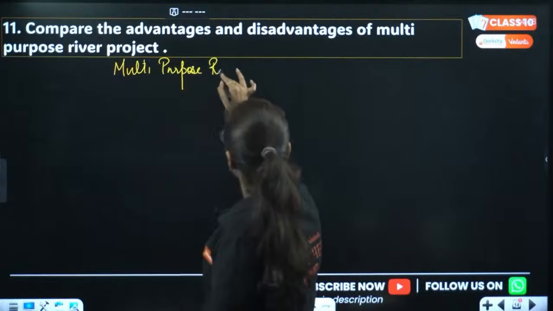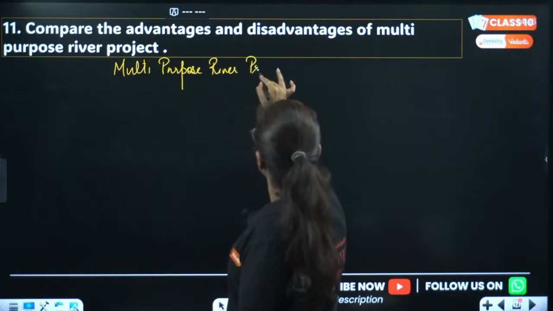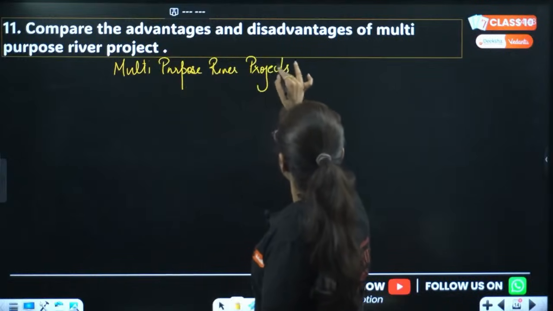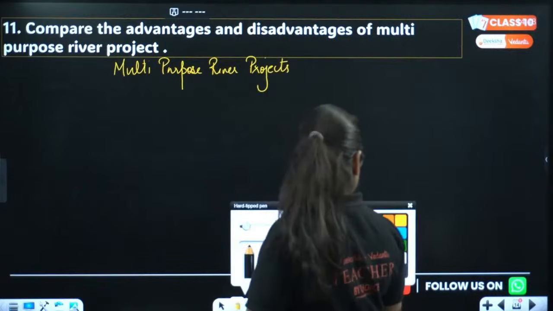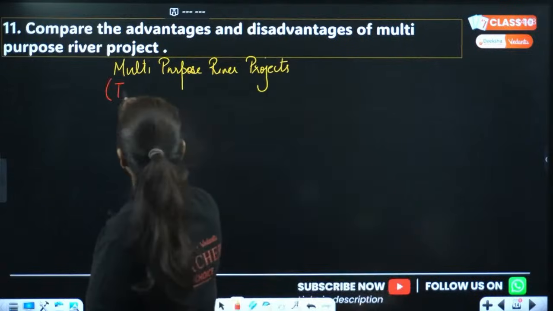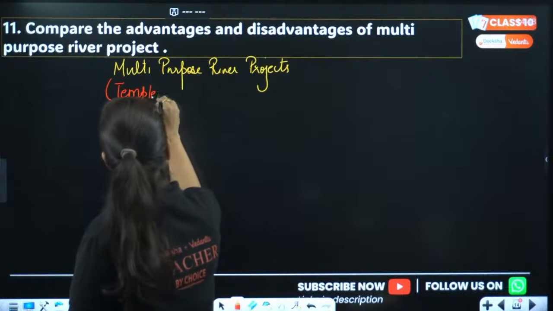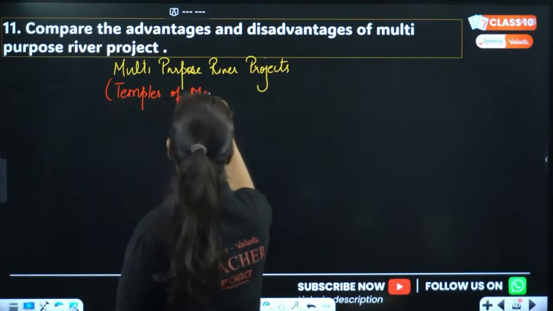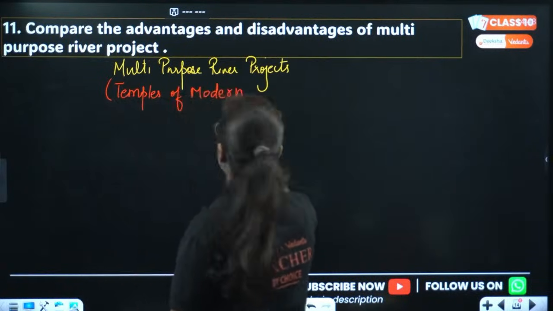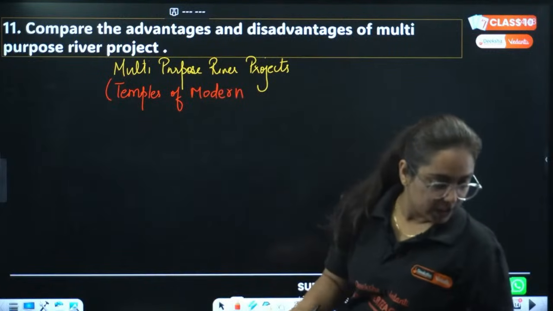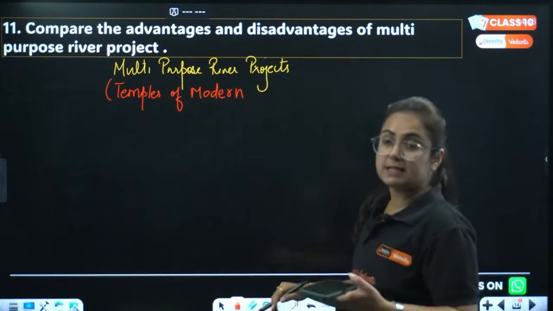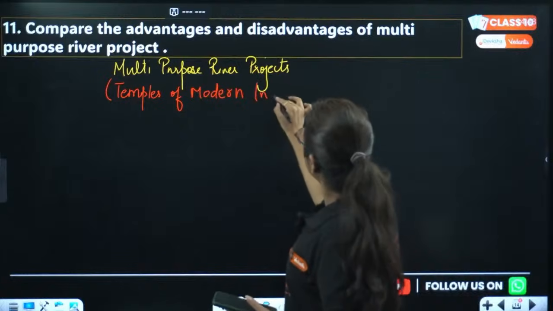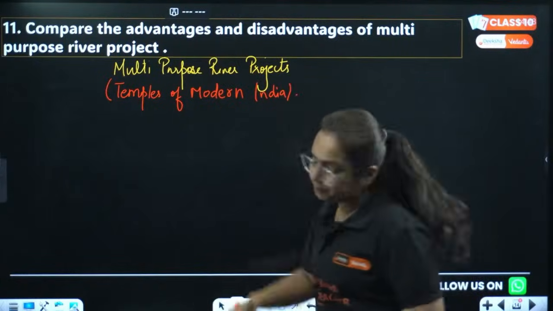Multi-purpose river projects, if I talk about these projects, who proclaimed these projects as temples of modern India, beta? So they were proclaimed as temples of modern India. Tell me who proclaimed it. Tell me in the live chat option. There is a leader, okay?